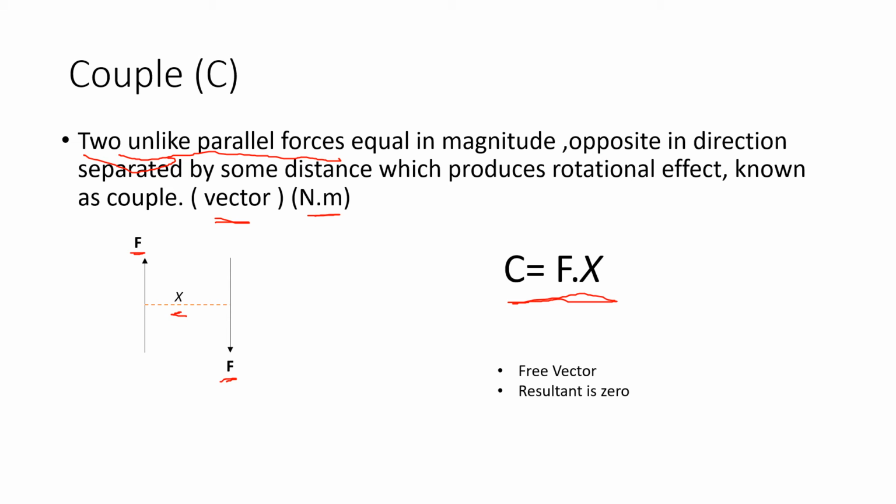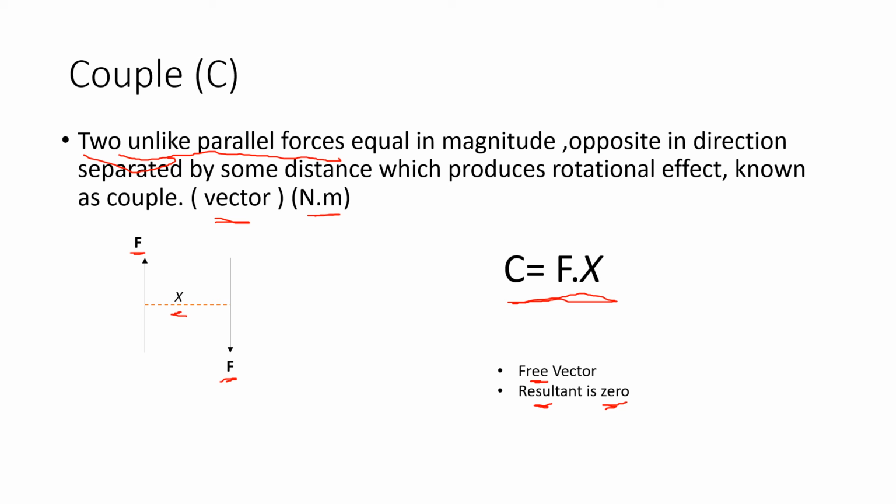Some important points for a couple: it is a free vector. As we said that moment is a fixed vector, a couple is a free vector. Free vector means we can replace a couple by a couple only. So here we can replace it. Second, the resultant is zero. The resultant of a couple system is zero because the F force is here upward and the F force is here downward. So vertically, F plus F minus F is equal to zero. It always gives a resultant force of zero.